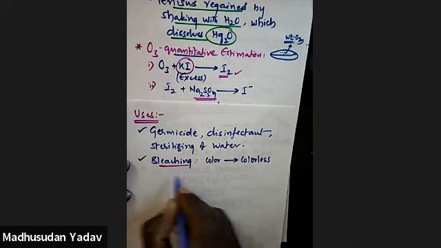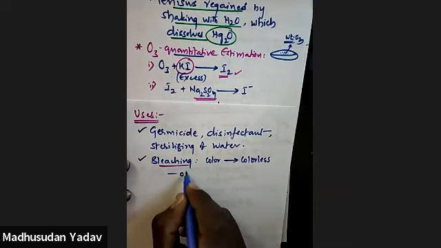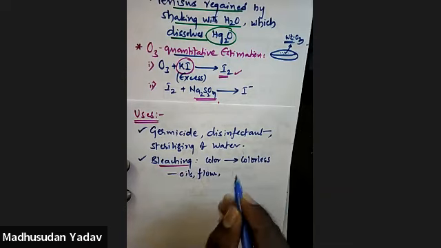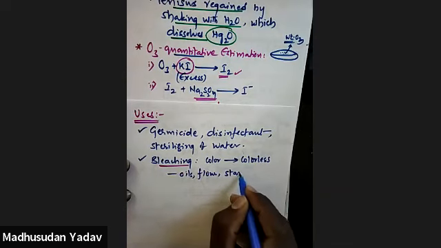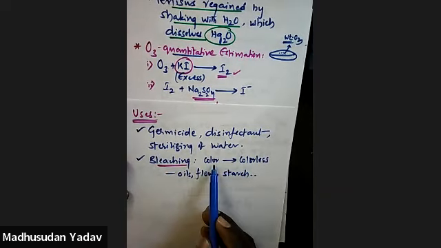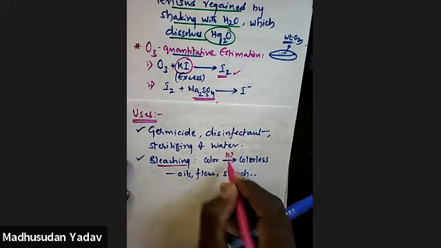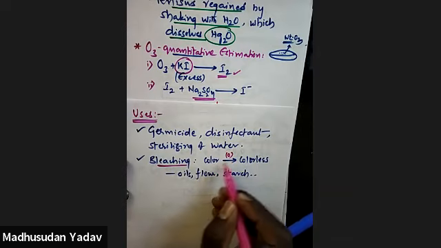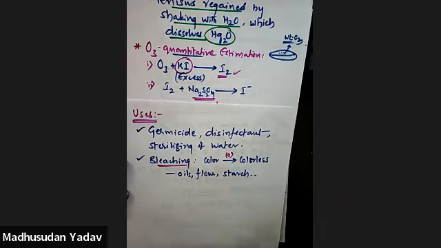This bleaching action is mainly used in oils, and in flour and starch decoloration. Bleaching means a colored compound is converted into a colorless compound. Why? Due to oxidation, because ozone is acting as an oxidizing agent, isn't it, guys?